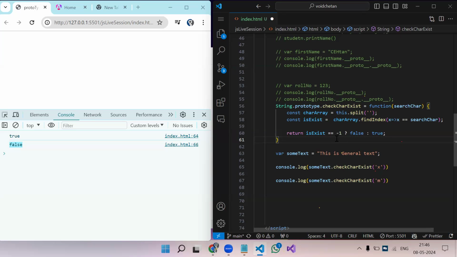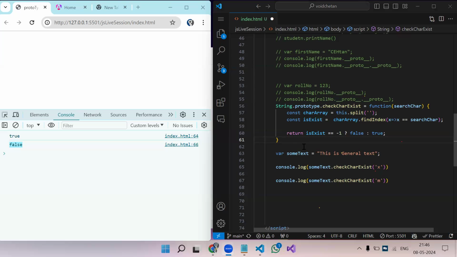Question: can we achieve the same thing with a normal function? We can create a normal function where we just split and use find index or filter. Obviously, yes. So what is the need of prototype?